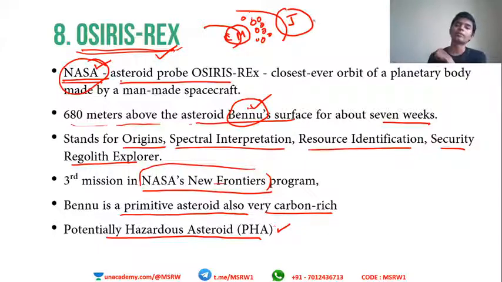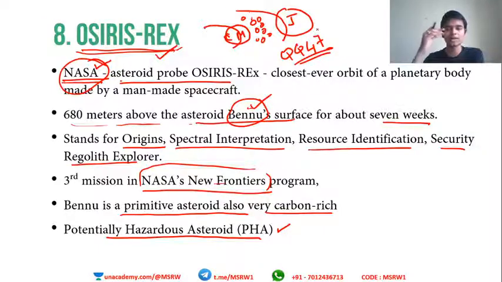Okay, earlier time, about a decade ago, 10 to 12 years ago, there was something like QQ47. Okay, this was another meteoroid that was supposed to hit Earth, but it didn't hit because it missed by some margin. Okay, similarly, such potentially hazardous objects are there in space, and this is one of them, Bennu. Alright,